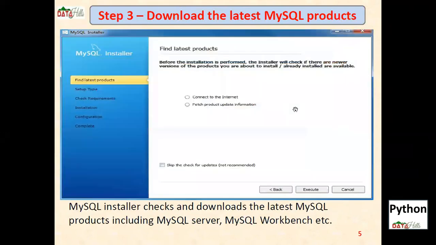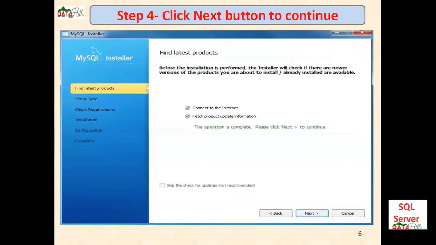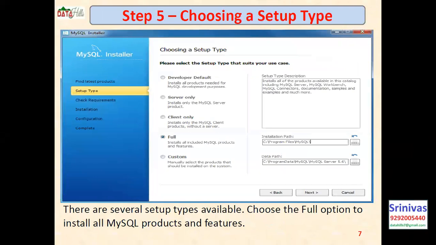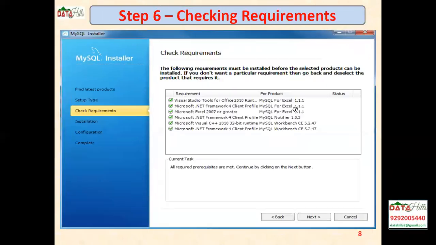Next, after clicking on this, the installer checks and downloads the latest MySQL products, including MySQL Server and MySQL Workbench. Right? Next, click on the Next button to continue. Choose a setup type. It is better to choose the full option. There are several setup types available. Choose the full option to install the MySQL products and features.